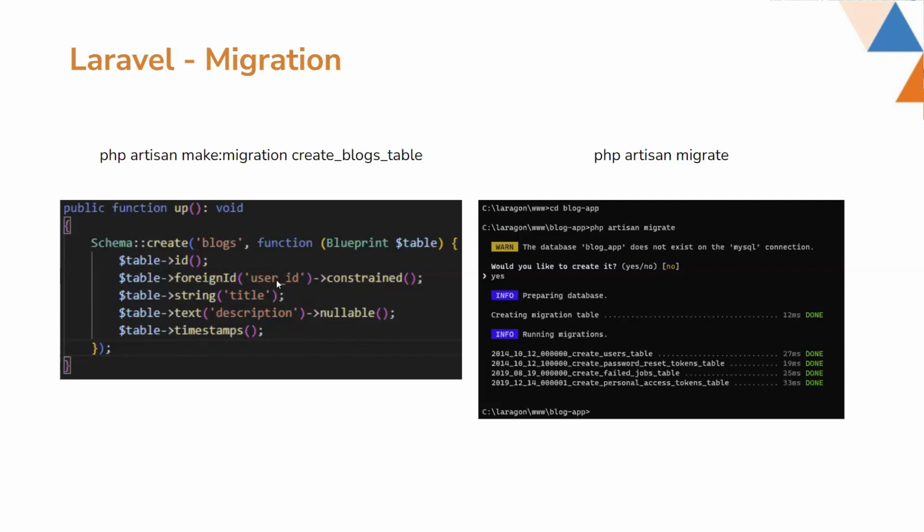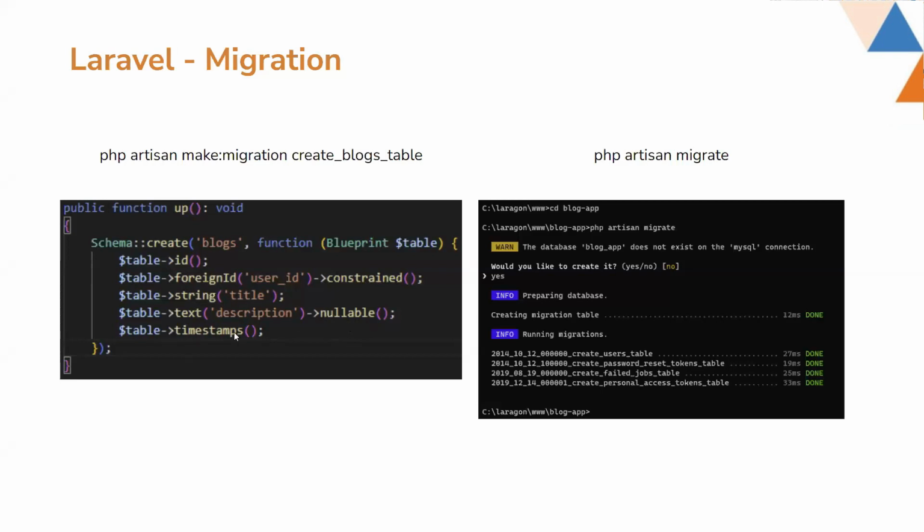It will automatically make a relation with the users table, and the constant makes the relation key. After that, title is string, meaning it will be a text type or varchar type field. And there is also description, which is typed as text. And this nullable option means it is not required. It can be null.